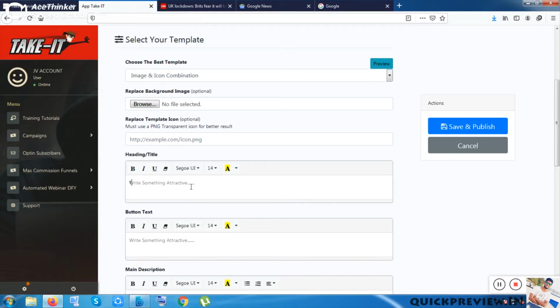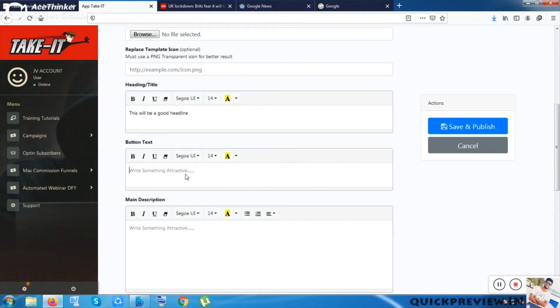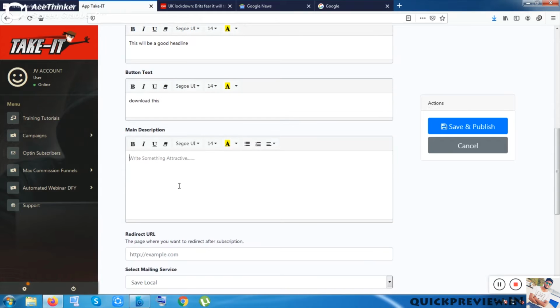This will be any random headline, any random button text. Inside the button you can put here download. Inside the description you can put anything.